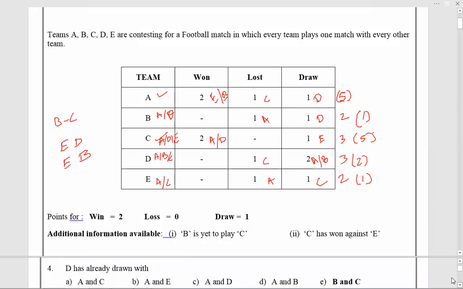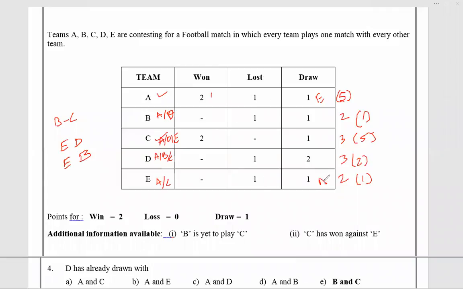D has already drawn with whom? Achha, I need to make this correction. So what we have got already: E's draw is against A. So A's draw is against E. Sorry, I wrote it in the wrong place.